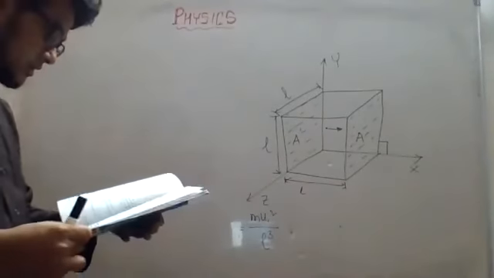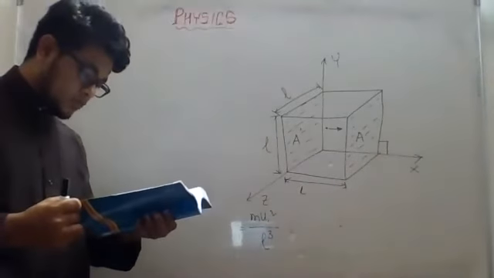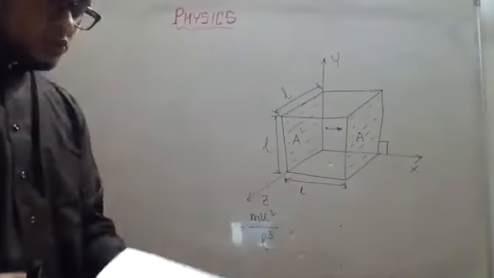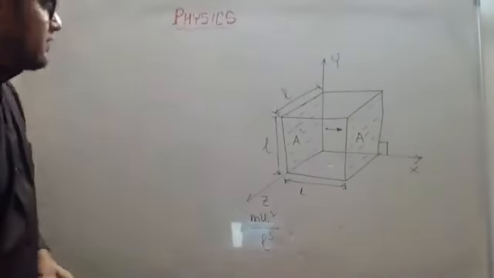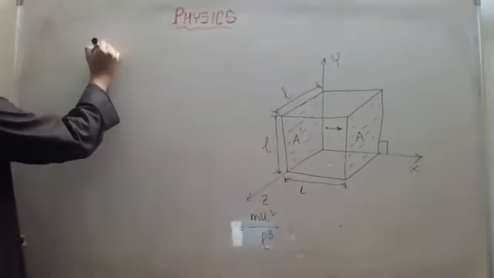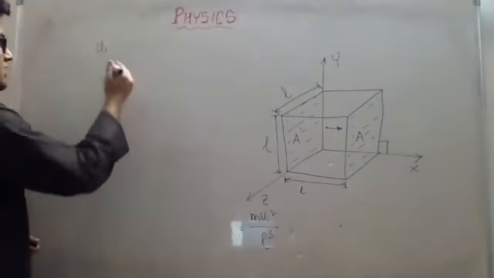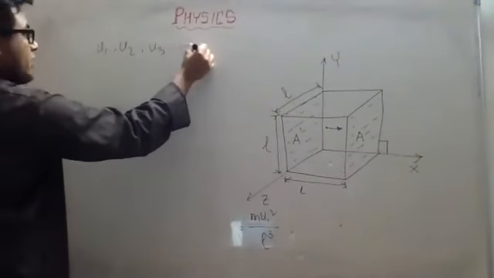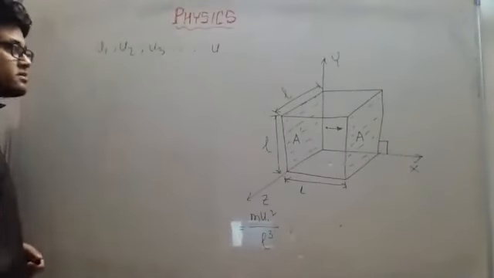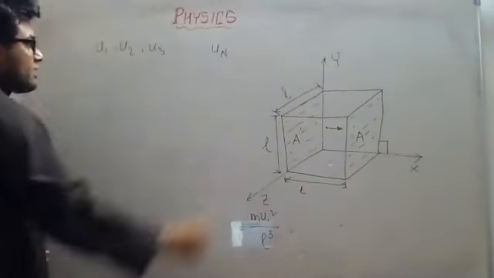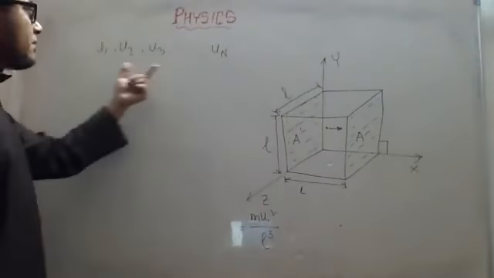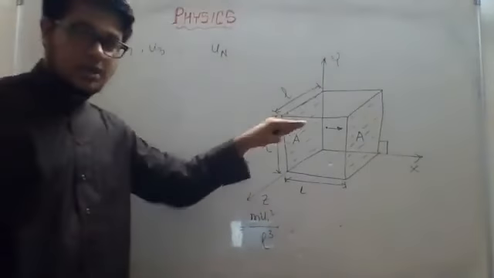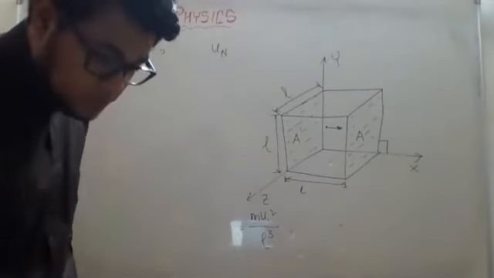So as you can see, if there are a total of n molecules in the container, then their velocities along x will be u1, u2, right? Till now we have considered only one molecule, that is u1. If there is another molecule, we will consider that u2, another one u3. Likewise, n molecules are there, so un will be the velocity of the nth molecule along the x-axis. All these u1, u2 are along the x-axis. So this is what they have written.